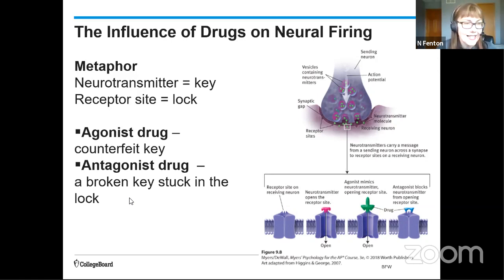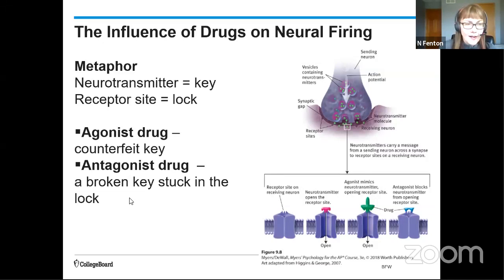And those receptor sites, this is your metaphor, are like the lock to the door of your house, and the neurotransmitter is the key. So if it's a dopamine receptor site, that dopamine neurotransmitter is going to fit in there exactly and turn that lock and open the door, and the action potentials begin.